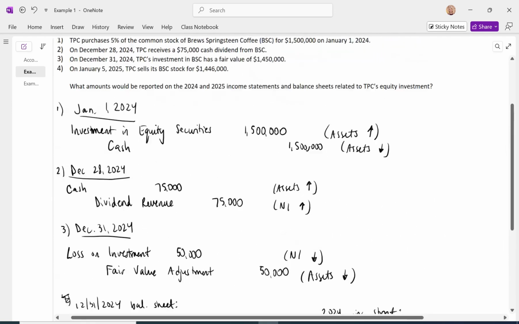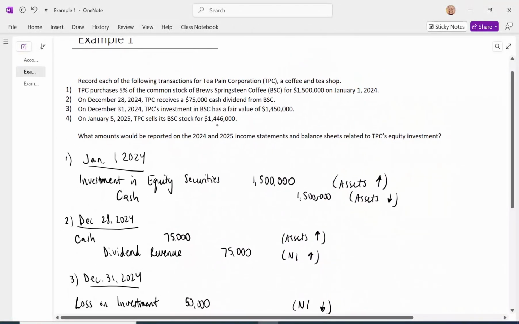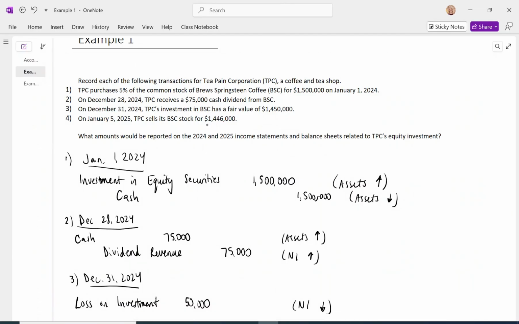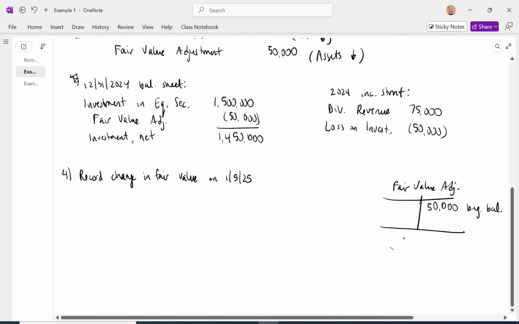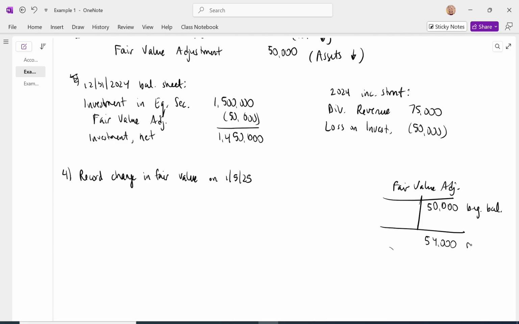We want our fair value adjustment account to have a balance of $54,000, the difference between the cost of $1.5 million and the current fair value of $1.446 million. So we want the ending balance to be a credit of $54,000. This is our required balance right before the sale.